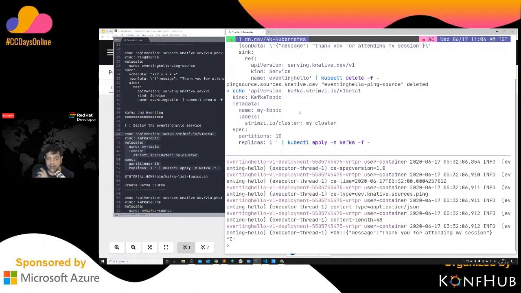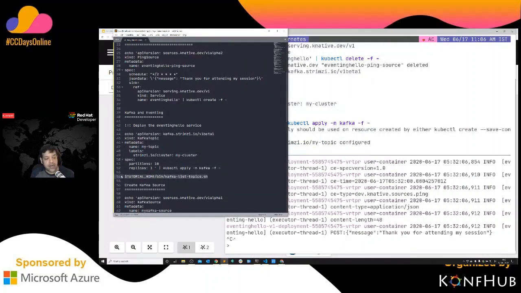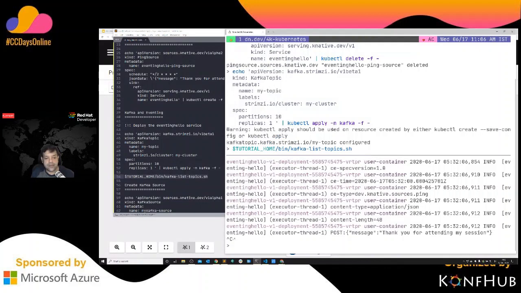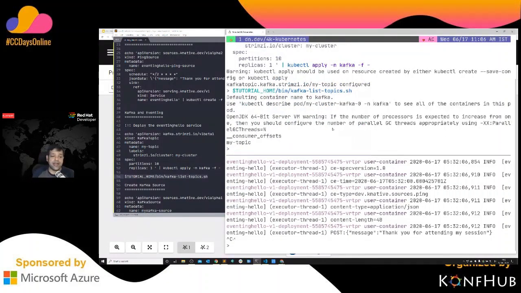I'm just going to run kubectl -f, and the Kafka topic is created. Let's see if the Kafka topic is there. Let's go and list this out. Okay, there you go. So I have this Kafka topic created inside Kafka. I'm using a Kafka pod to list Kafka topics. It's a script which I'm using to list all the topics. And there you see, I just have this topic created.